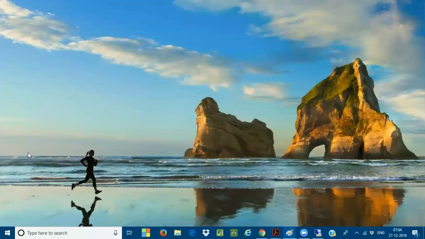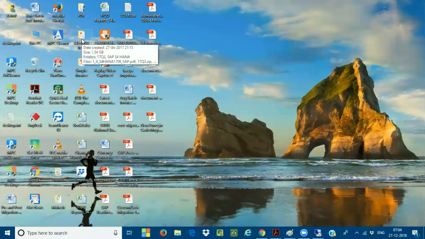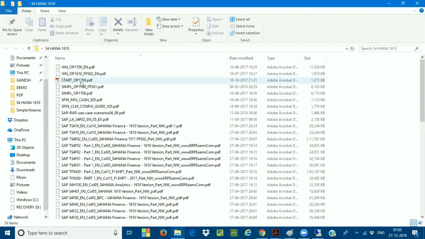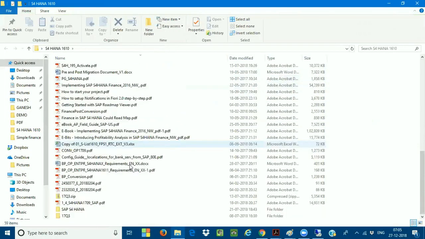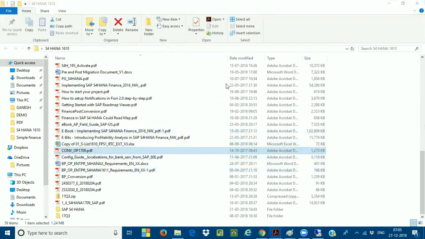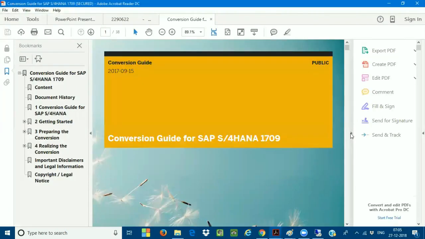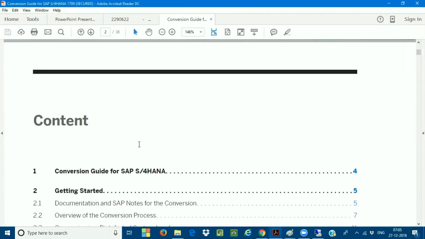Here I can show this report. This is the conversion document.